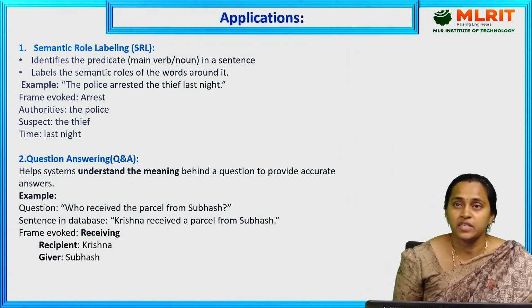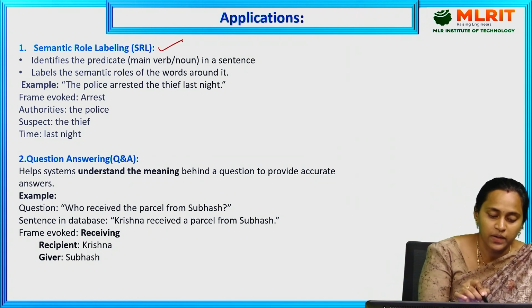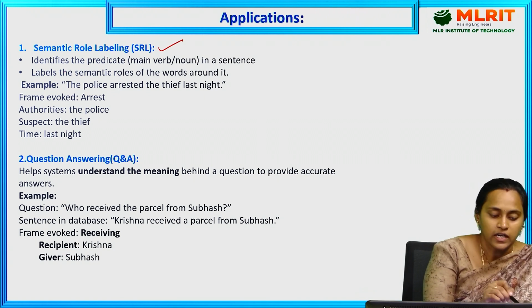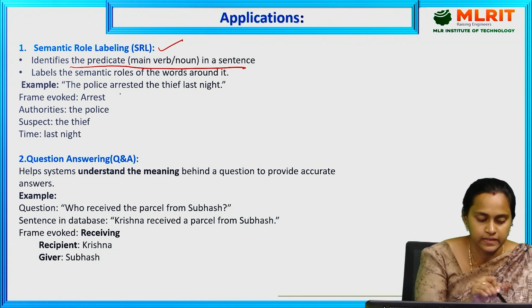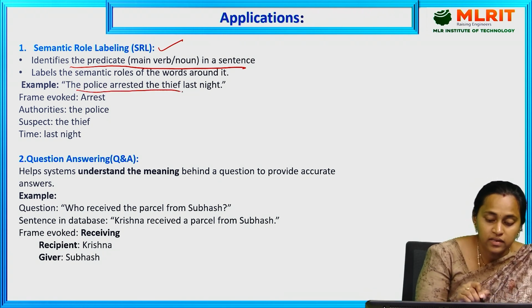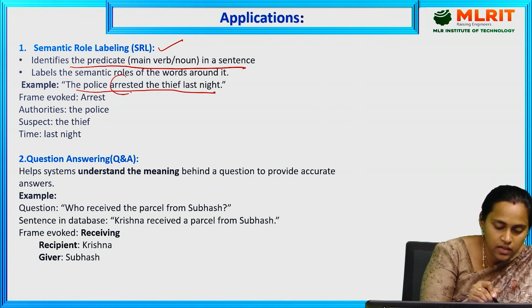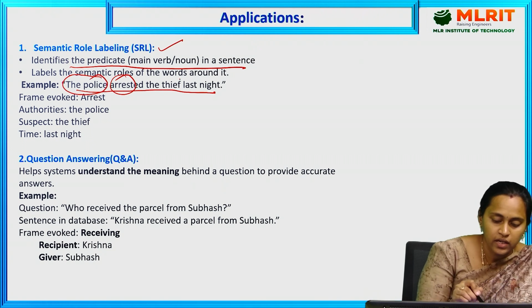Let's see the applications of FrameNet. The first one is semantic role labeling. What is the meaning of semantic role labeling? It identifies the role of each element in a sentence. See the example: the police arrested the thief last night. What is the frame here? Arrest is the frame. The police is the authority. The thief is the suspect.